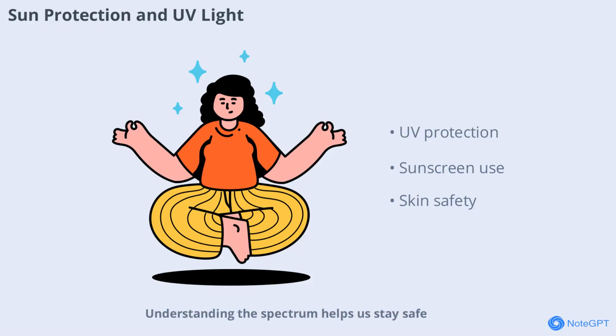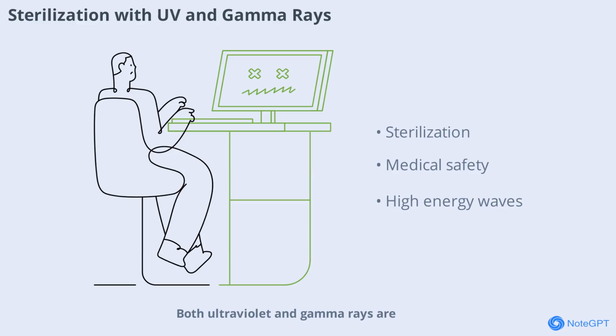Understanding the spectrum helps us stay safe in the sun while still enjoying its benefits like vitamin D production. Both ultraviolet and gamma rays are used to sterilize medical equipment and surfaces. Their high energy destroys bacteria, viruses, and other pathogens. This process is essential in hospitals and laboratories, ensuring a safe and clean environment for patients and researchers.